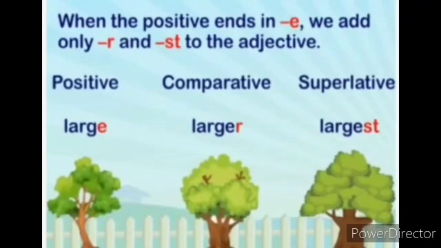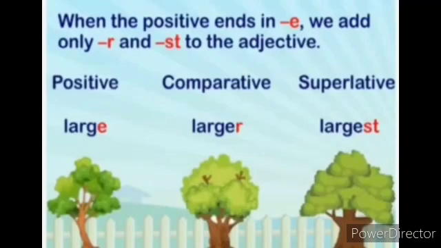Here, when the positive ends in E, we add only R and ST to the adjective. If an adjective is given in the positive degree, say large, L-A-R-G-E, the last letter is E. So when it goes to comparative, we have to add R to that: larger. When going to the superlative degree, we have to add ST: L-A-R-G-E-S-T, largest.